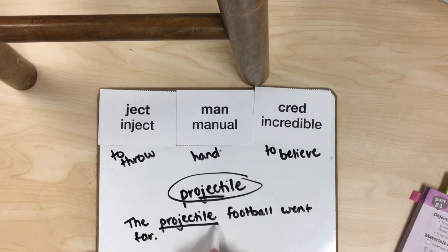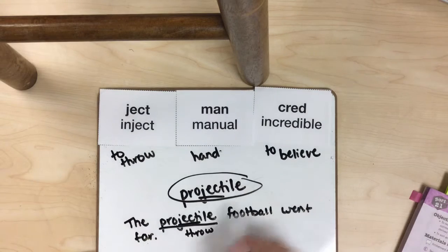So I'm using the word within a sentence to help me understand. And I know ject has to do with throw. So I'm going to think the projectile football went far. So it's got to mean that he threw it really far.